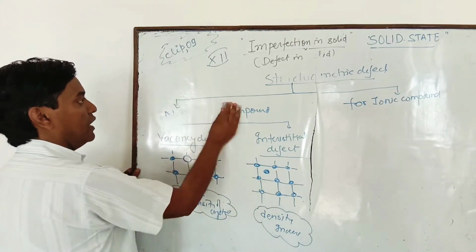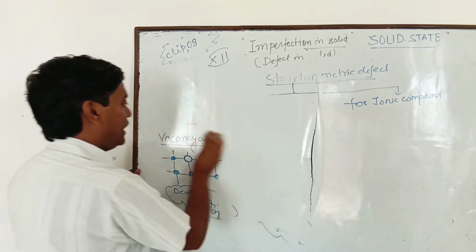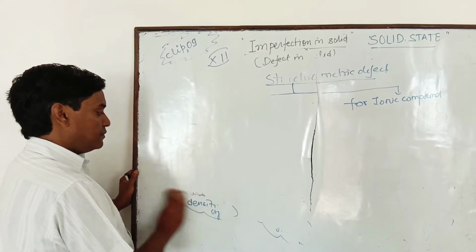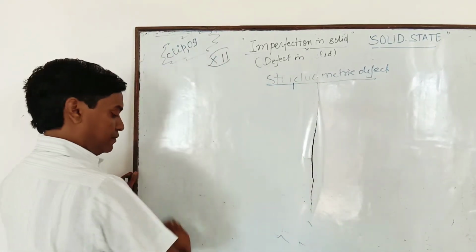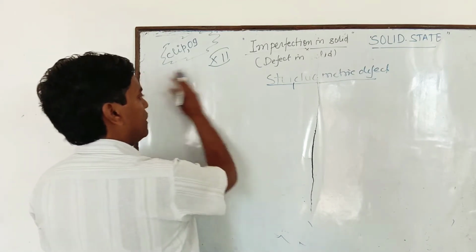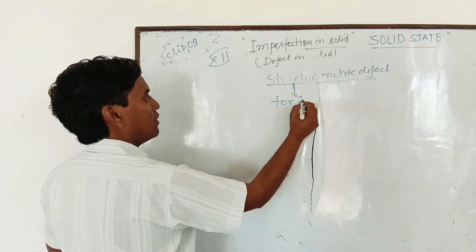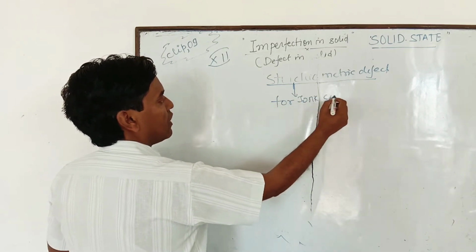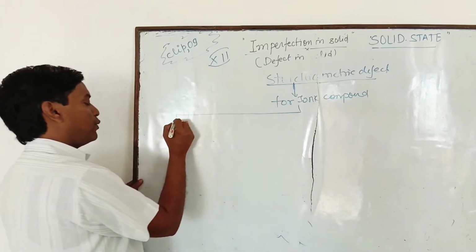And now I am going to explain for ionic compound. For ionic compound, there are two types of defect.